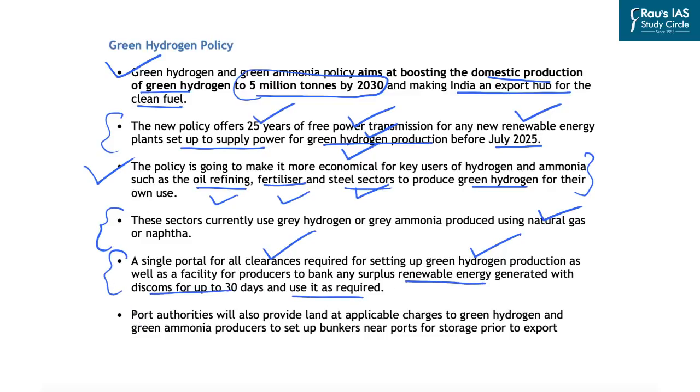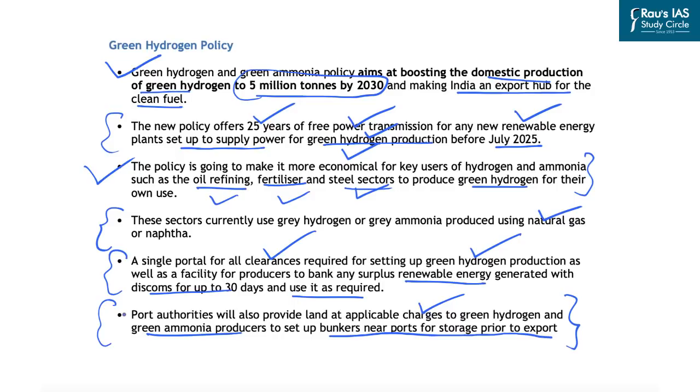In order to promote exports, the port authorities will also provide land at applicable charges to green hydrogen and green ammonia producers to set up bunkers near ports for storage prior to export. And the Government of India has said that it is eyeing the export markets of Japan as well as Germany in this regard. So these are some of the incentives that have been provided by the Government of India for the production of green hydrogen.